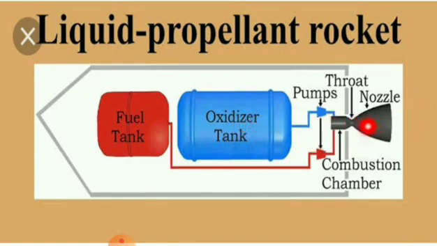This is the nozzle, right? So here the liquid propellant combusts, and it has a very high pressure. When the nozzle opens, what will happen? This is a small-sized hole, right? So at that time the high pressure gas releases very fast. So then only the rocket moves in the forward direction. This is the working method of a rocket. Do you understand, students? So when they burn, what will happen? The gas comes out from the base of the rocket with a great force.